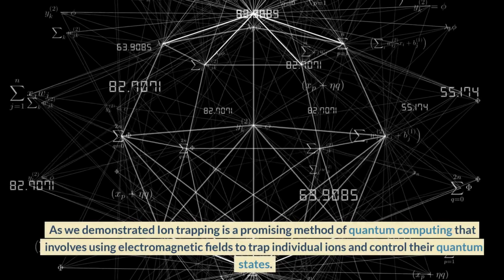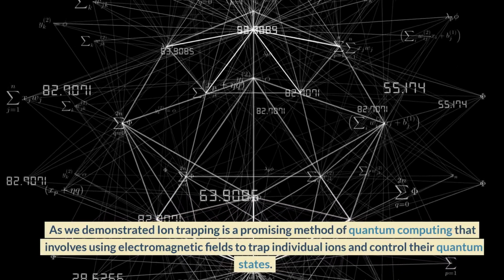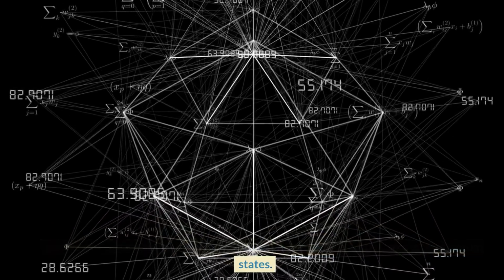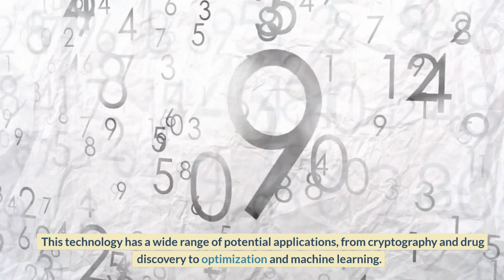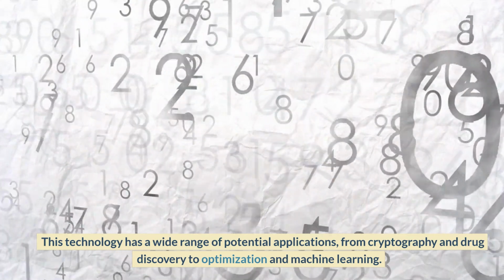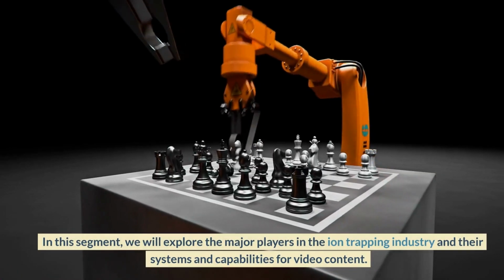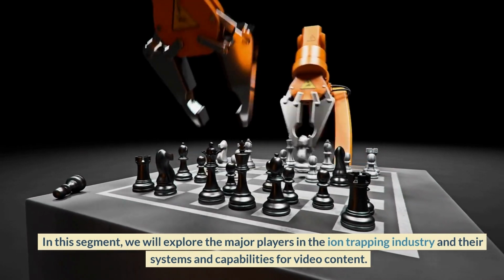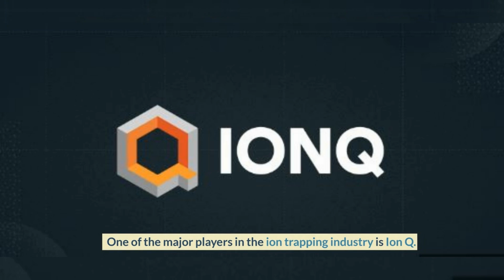As we demonstrated, ion trapping is a promising method of quantum computing that involves using electromagnetic fields to trap individual ions and control their quantum states. This technology has a wide range of potential applications, from cryptography and drug discovery to optimization and machine learning. In this segment, we will explore the major players in the ion trapping industry and their systems and capabilities for video content. One of the major players in the ion trapping industry is IonQ.